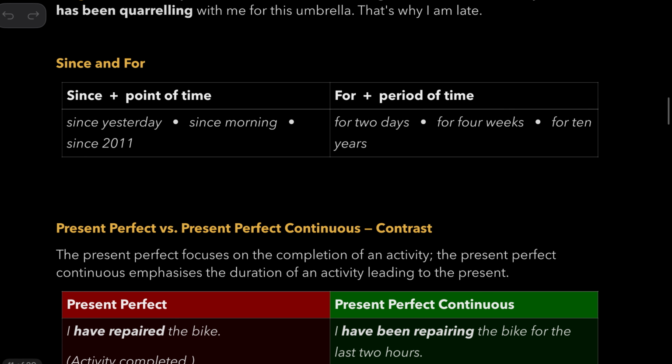So, when to use since and for? Since plus point of time. Since yesterday, since morning, since 2011. For plus period of time. For 2 years, for 4 weeks, for 10 years.